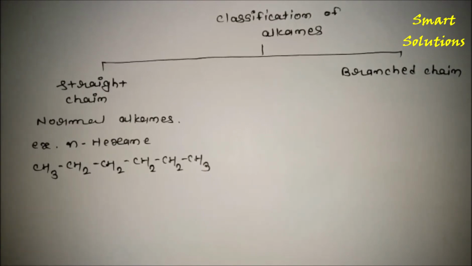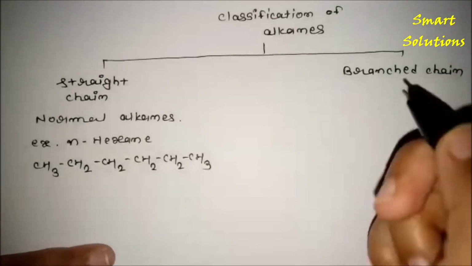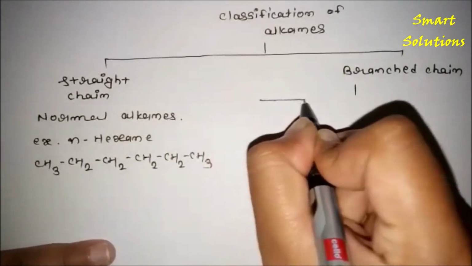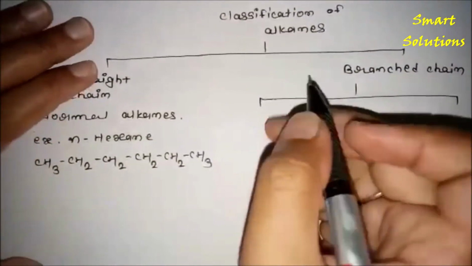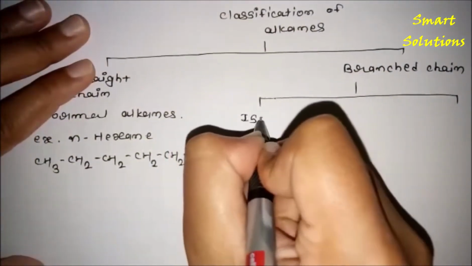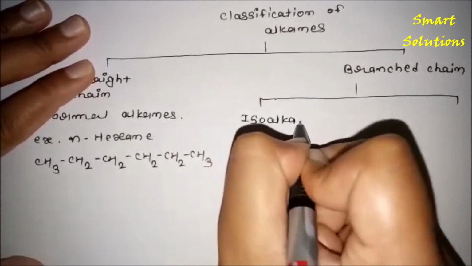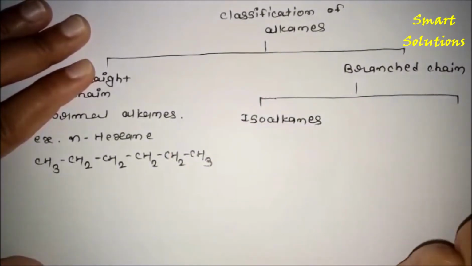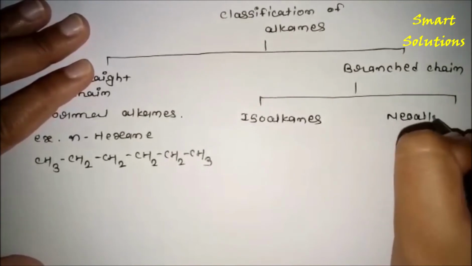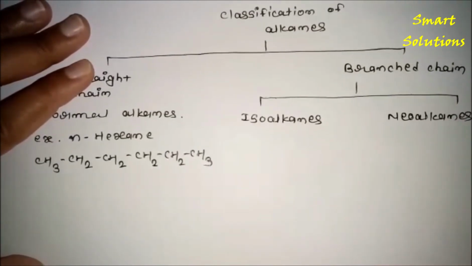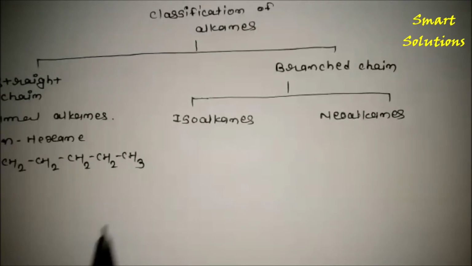So branched chain alkanes are again classified in two groups. The first one is isoalkanes, and the second one is neoalkanes.